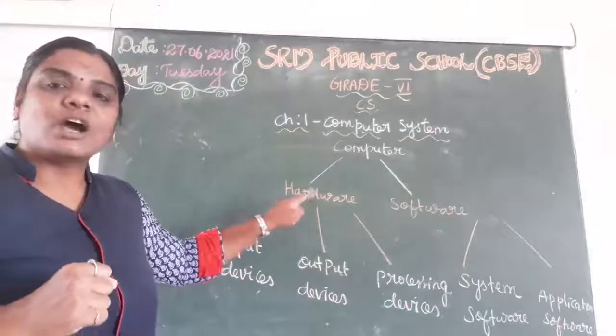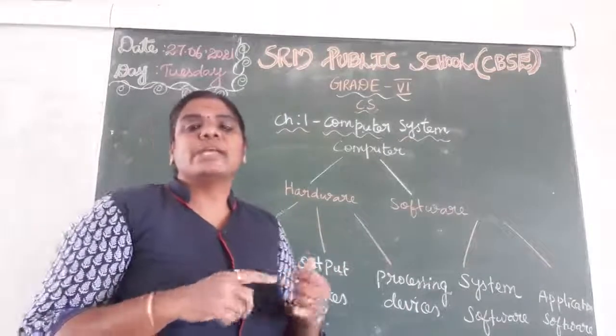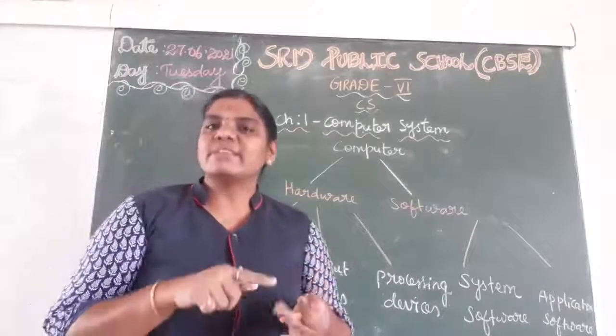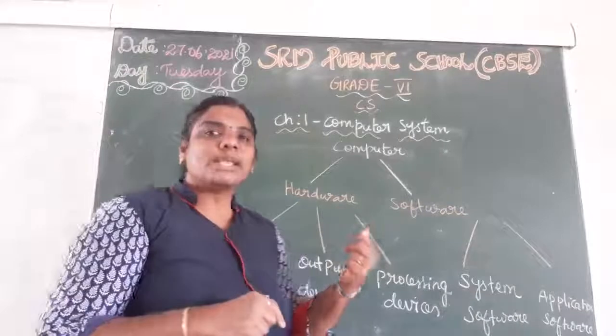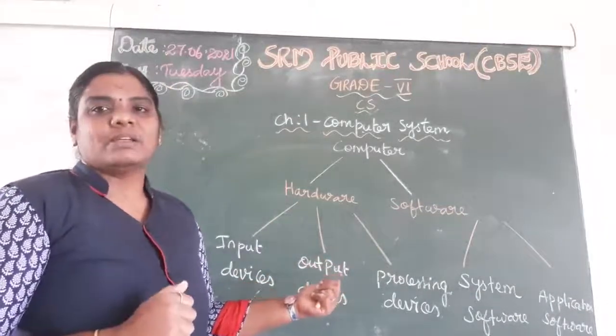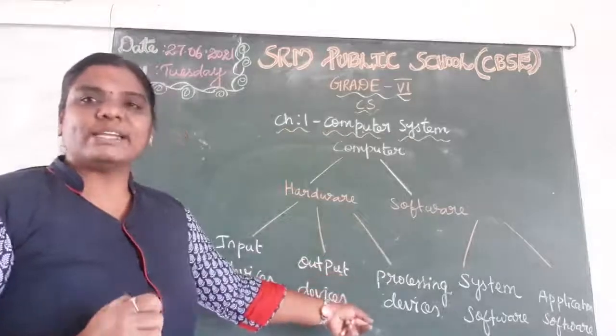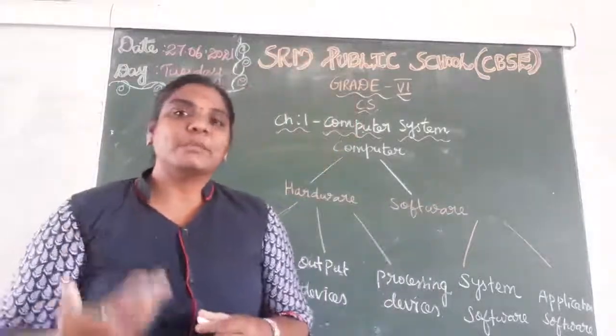Like that, the hardware is classified into how many types? Three types: input devices, output devices and processing devices. But we learned only input devices and output devices in this chapter, right? So no processing devices. Okay dears, so what is meant by input and what is meant by output?